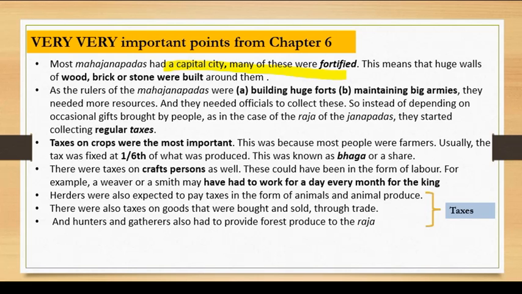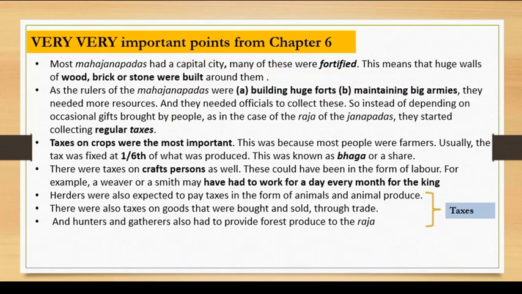As the rulers of Mahajanpadas were building huge forts and maintaining big armies, they needed more resources, and they needed officials to collect the resources and the revenue as well. So instead of depending on occasional gifts by the people, as in the case of Rajas of Janapadas, they started collecting regular taxes. Because they had to maintain the army and build forts, the resources were required.